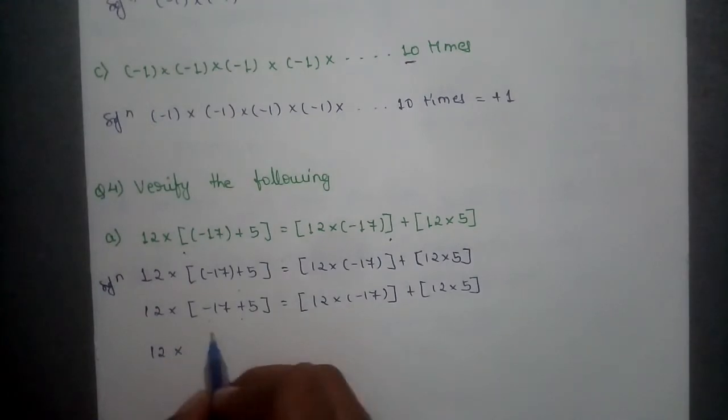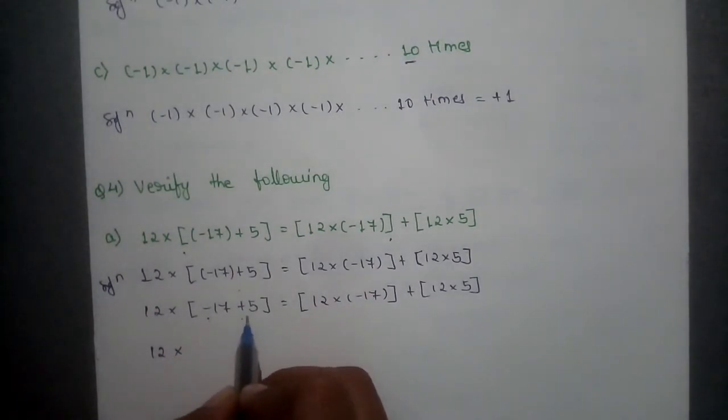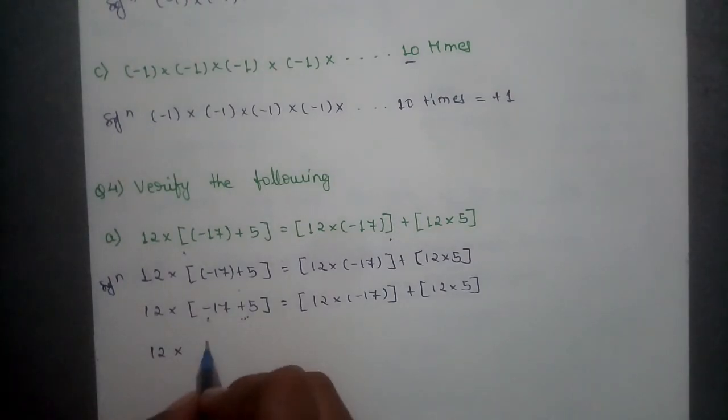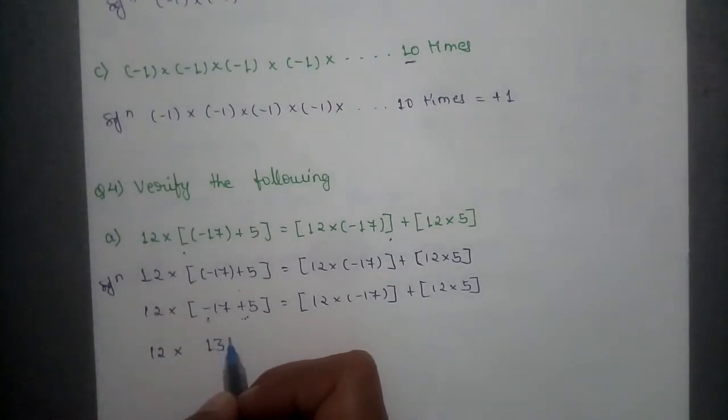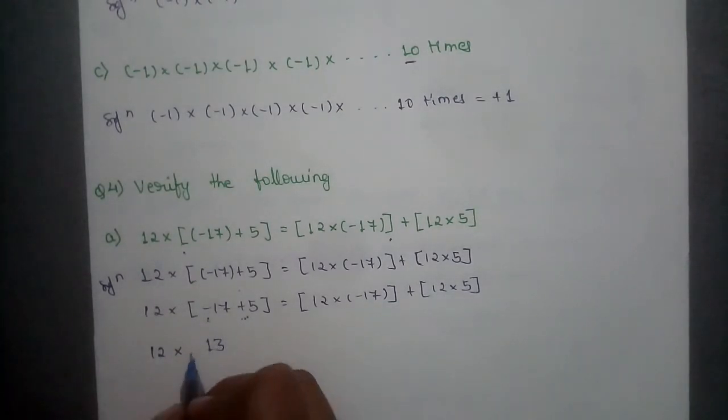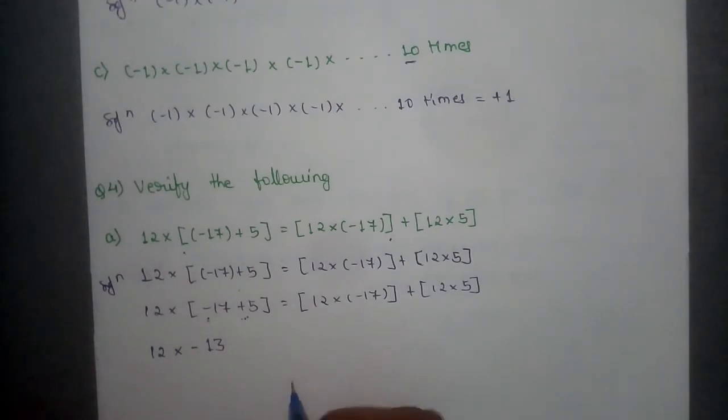Now after that, 12 into, first simplify the bracket, minus 17 and here it is given plus 5. Minus and plus is minus, it means 17 minus 5 we have to do, and 17 minus 5 is equal to 12. But here minus 17 means 17 is the greater number, so I will write the sign as minus, 12.